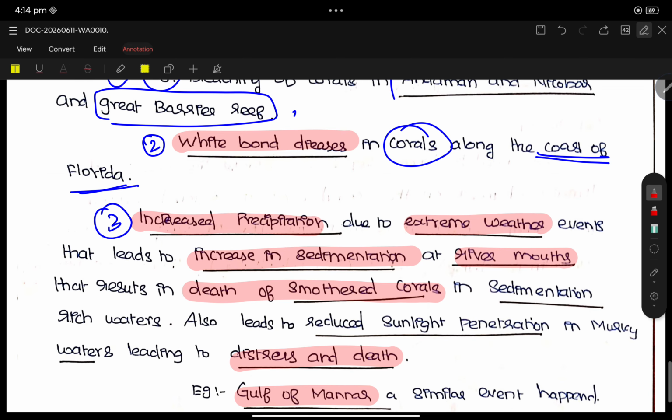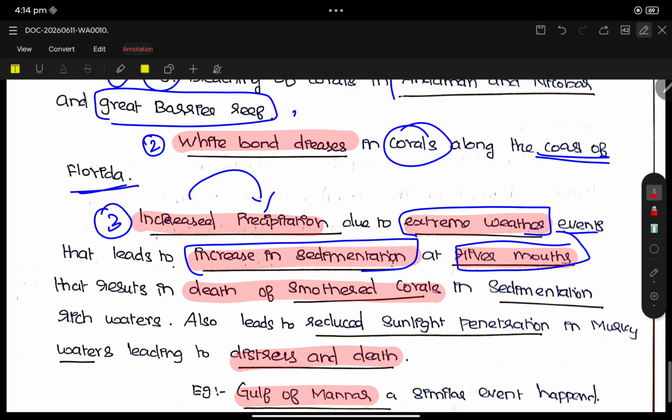Third point, increased precipitation due to extreme weather events leads to an increase in sedimentation. Sedimentation increases at river mouths. That results in the death of smaller corals in sedimentation-rich water. Generally, if sedimentation increases, it leads to coral death.